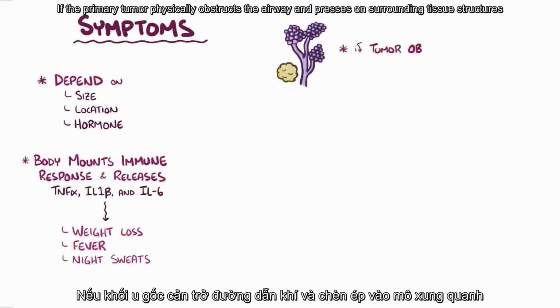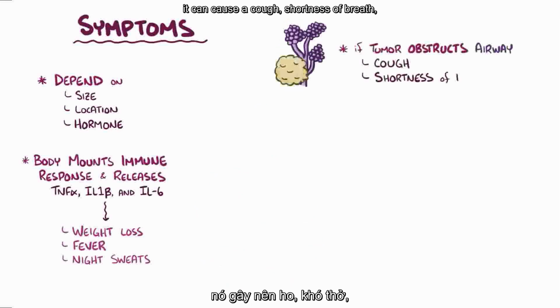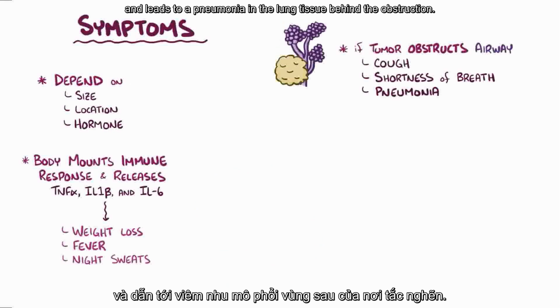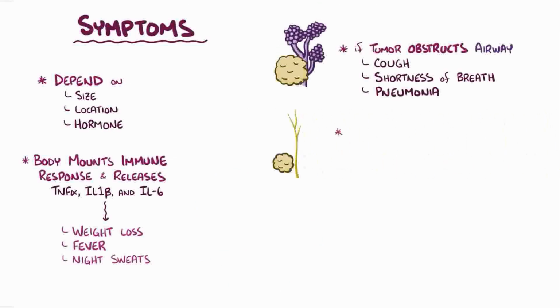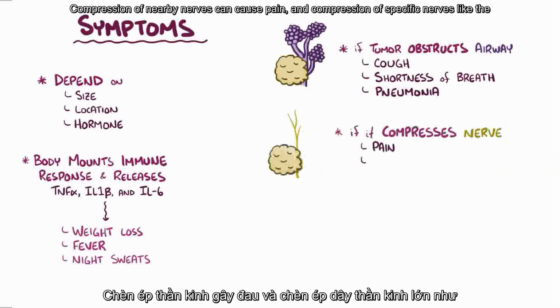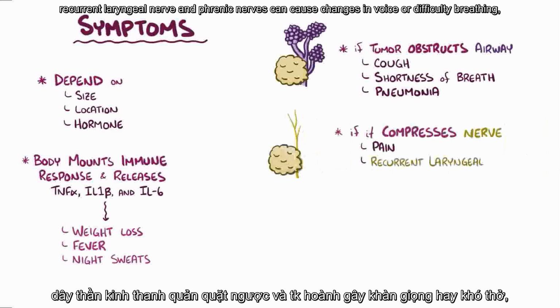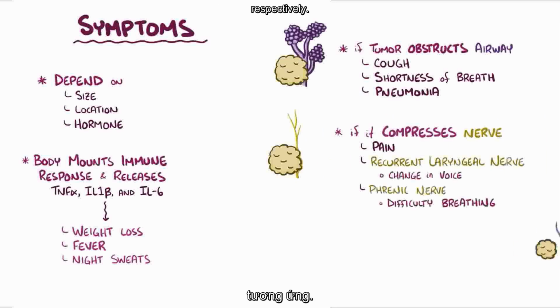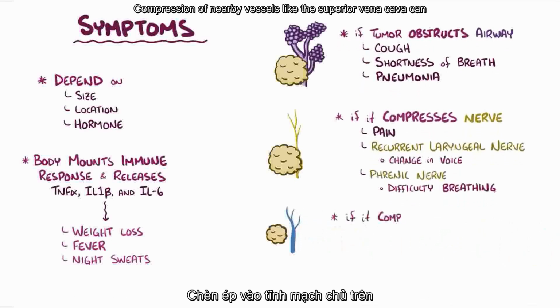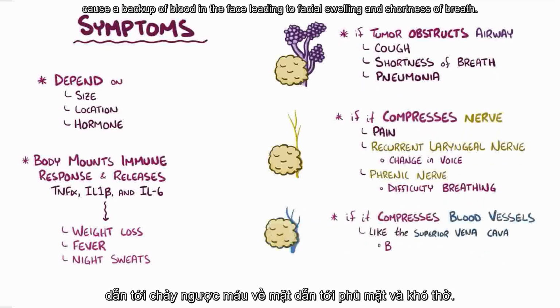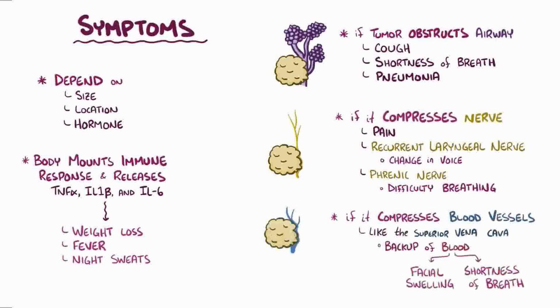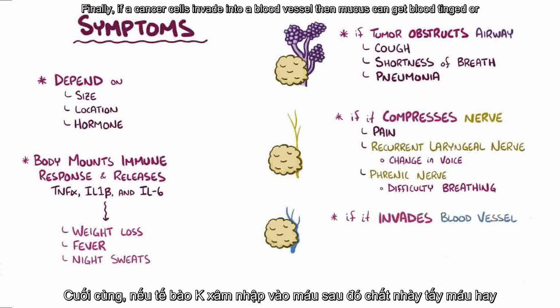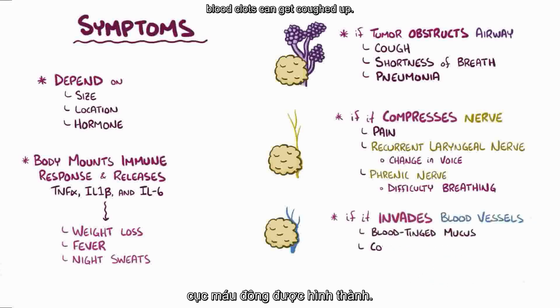If the primary tumor physically obstructs the airway and presses on surrounding tissue structures, it can cause a cough, shortness of breath, and leads to a pneumonia in the lung tissue behind the obstruction. Compression of nearby nerves can cause pain, and compression of specific nerves like the recurrent laryngeal nerve and phrenic nerves can cause changes in voice or difficulty breathing, respectively. Compression of nearby vessels like the superior vena cava can cause a backup of blood in the face, leading to facial swelling and shortness of breath. Finally, if a cancer cell invades into a blood vessel, then mucus can get blood-tinged or blood clots can get coughed up.